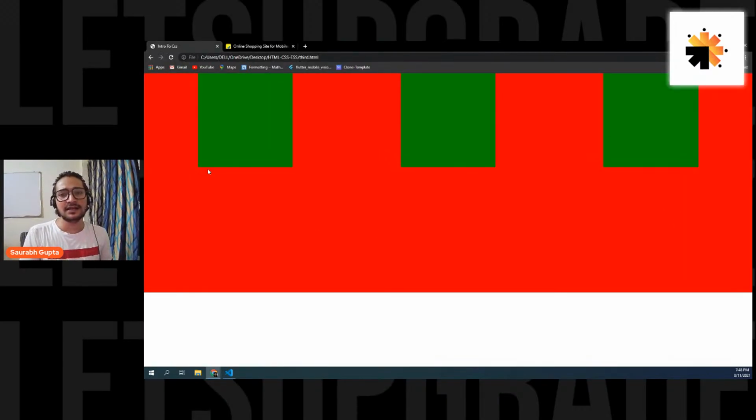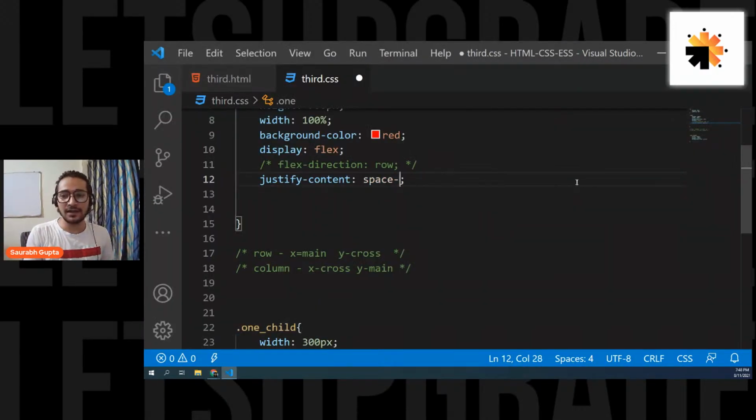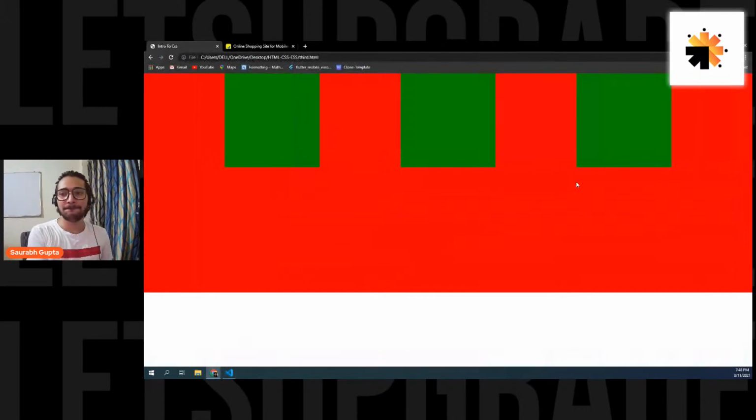But now you can see the spaces are not common, because the between spaces are common, but the around spaces are smaller than the between spaces. So what if I want equal spaces everywhere, in the around and in the between? Again, you have simple space evenly, the final thing. And here we go. Now they are perfectly divided. Here also, in between also, and at the end also. So simple: flex start, flex end, center, space around, space between, space evenly.